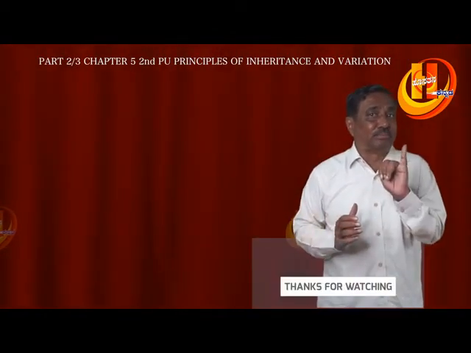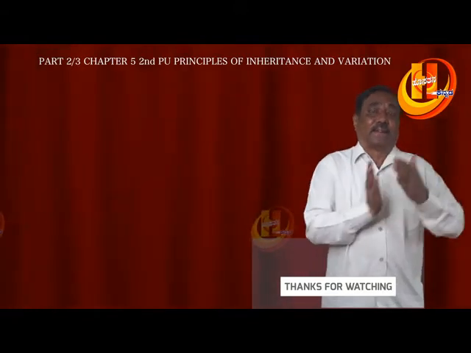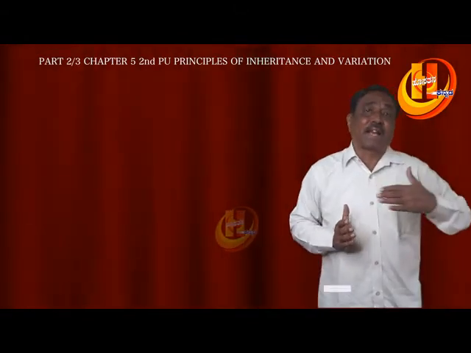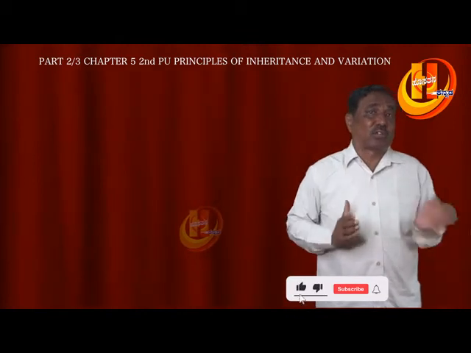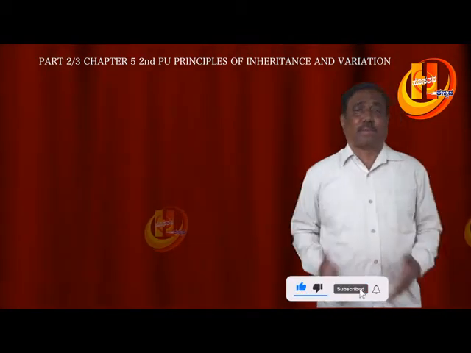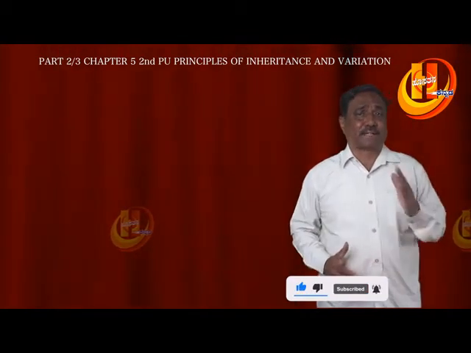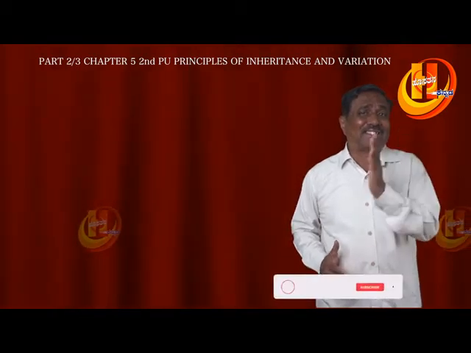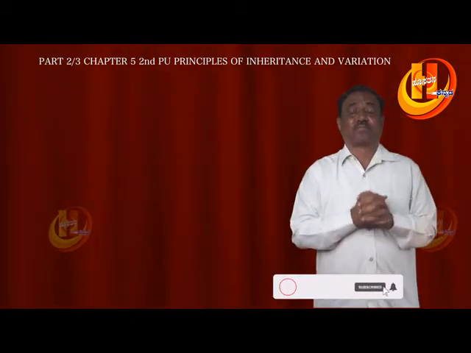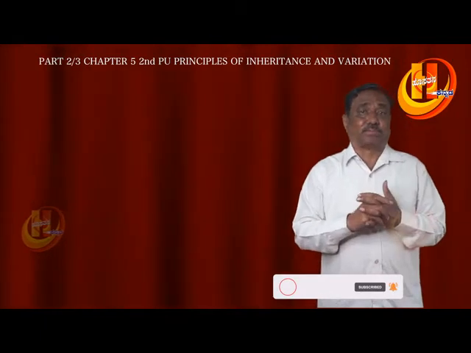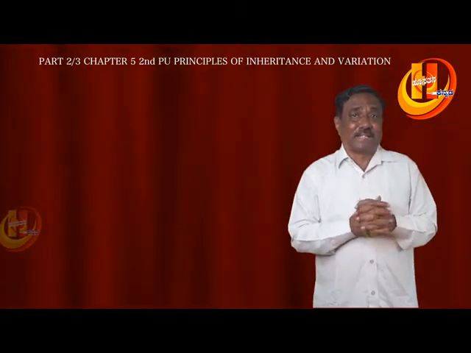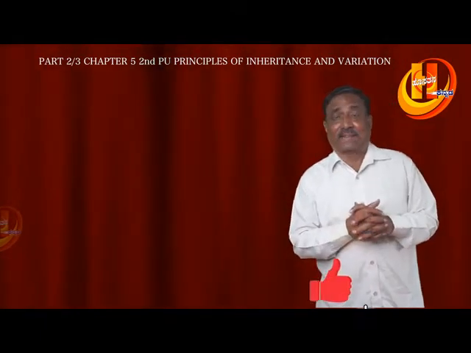Because of this, his work was unrecognized till 1900, though he published it in 1865. Next, the chromosomal theory was proposed by Sutton and Boveri.